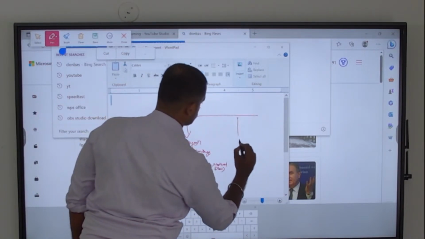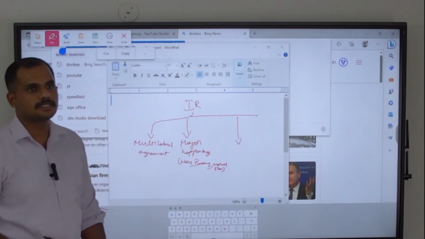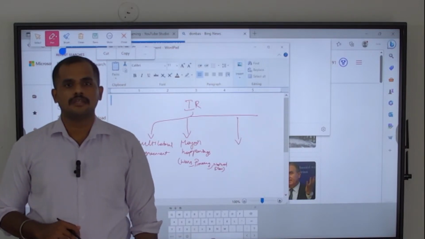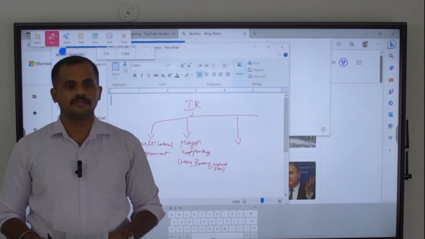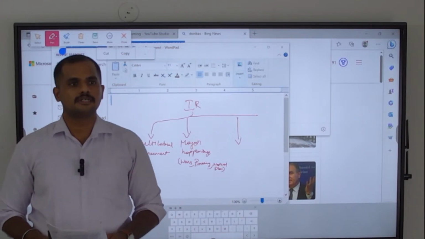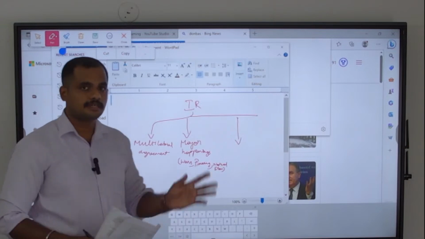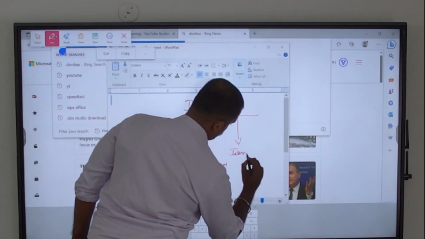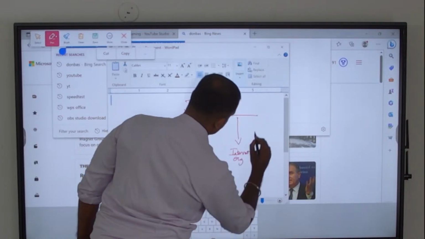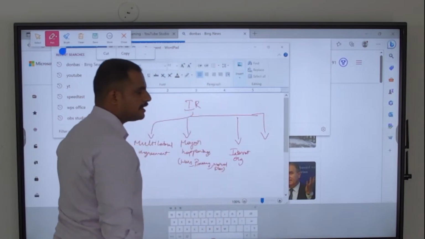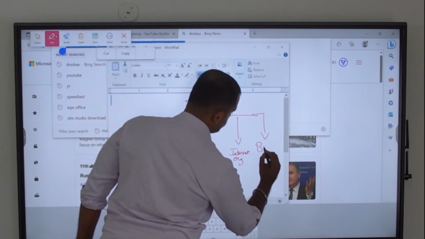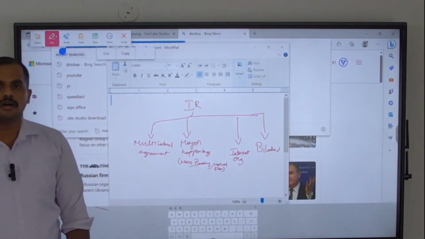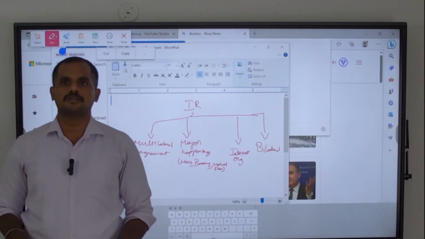Third is international organizations like the UN and their related bodies, or any other organization which is related to India, or in which India has any kind of interest, and their reports as well. Fourth is the bilateral agreements between India and another country, or between different countries to which India is a part of.